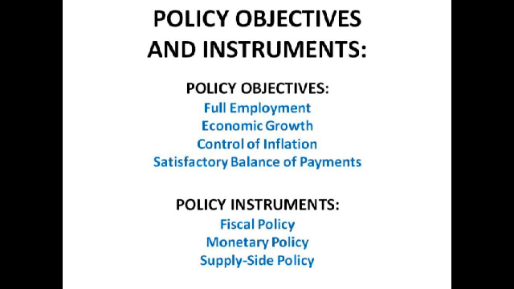We have the four targets or goals that the government wants to achieve, which are full employment, economic growth and thus a higher standard of living, control of inflation, so price stability, and satisfactory balance of payments. And the government tries to get these to be at the level they wish by using policy instruments, which are fiscal policy, monetary policy and supply side policy. But we don't need to worry about those now, we'll come on to them much later in a different video.